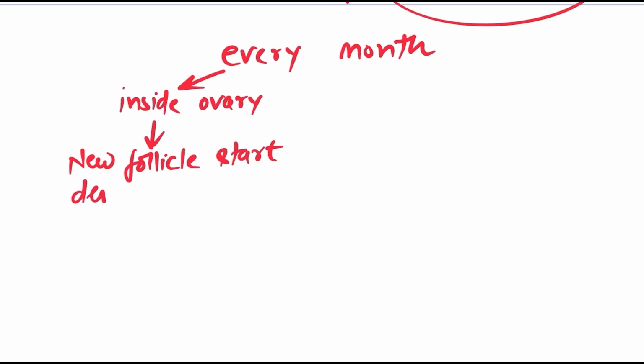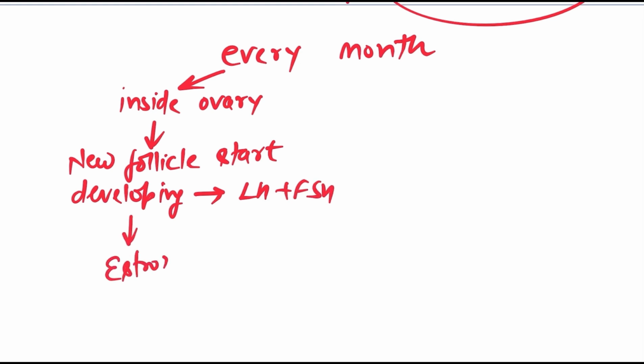We have seen that the red color cells are surrounded by the blue color cells, right? Under the effect of hormones FSH and LH, the developing follicle releases which hormone? Yes, you are absolutely correct, the estrogen hormone. This estrogen hormone is responsible for the formation of which layer of the uterus? Endometrium.